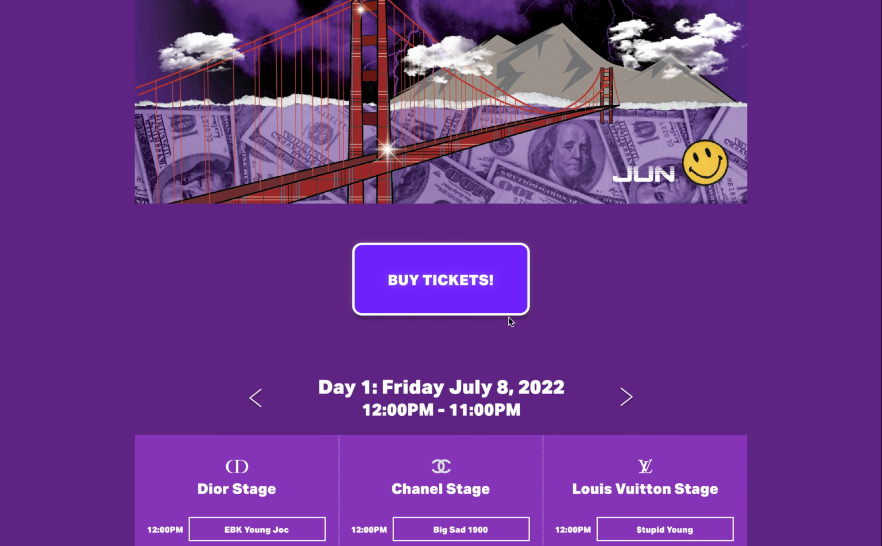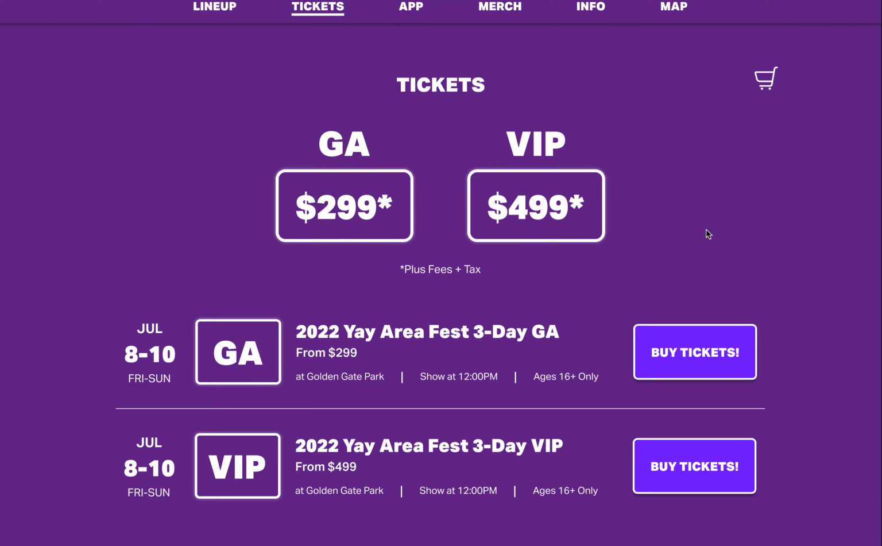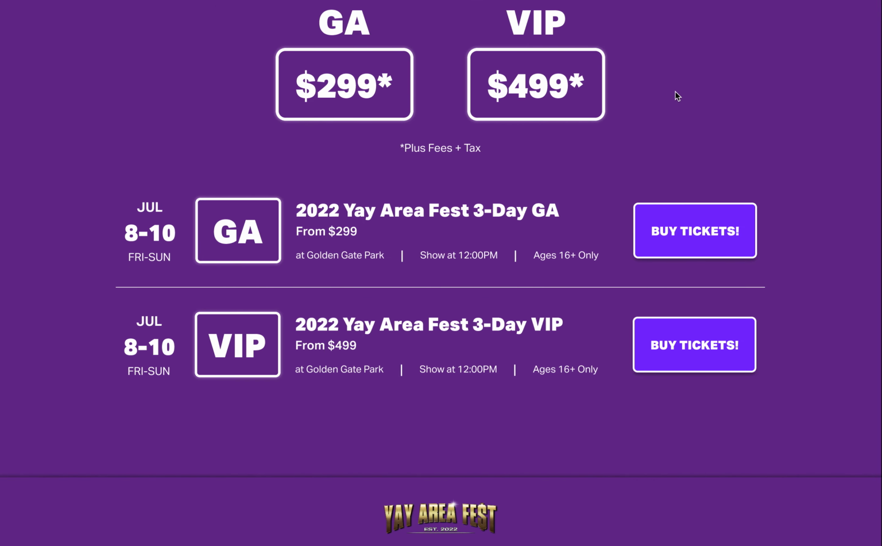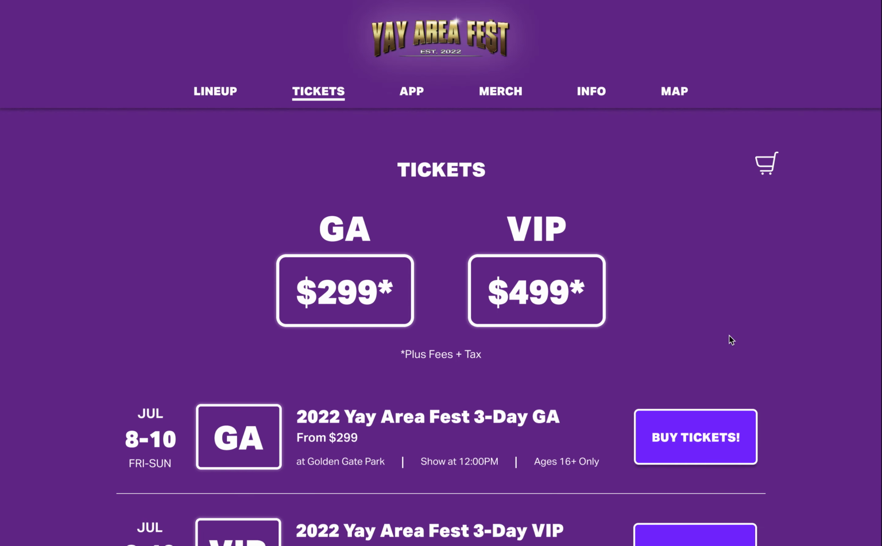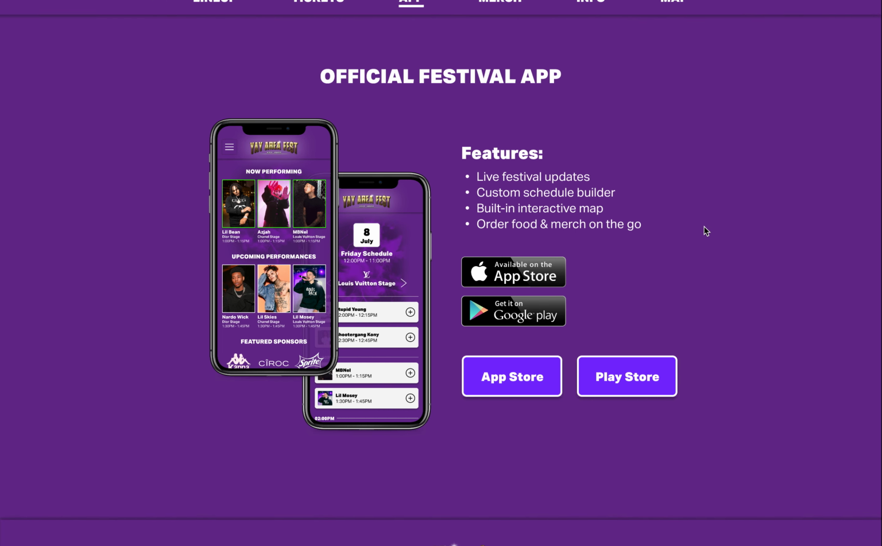So let's say I want to buy some tickets. I'll click this button, which will take me to this page. And now I can learn more about the pricing. And I can click these buttons, which will take me to a ticket vending website to buy my tickets. Here is the page to promote the official festival app. Visitors can go to the App Store or Play Store depending on which device they have, and the app will allow them to have a more fulfilling and enriched festival experience.